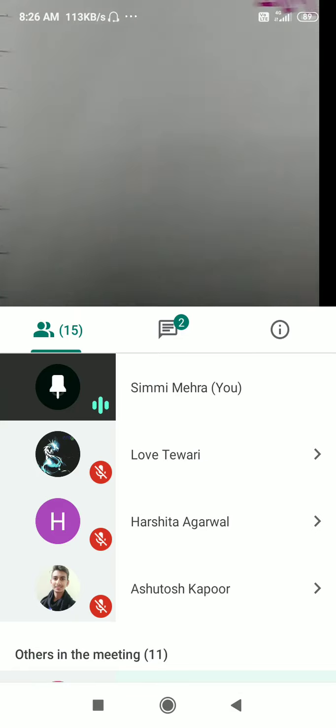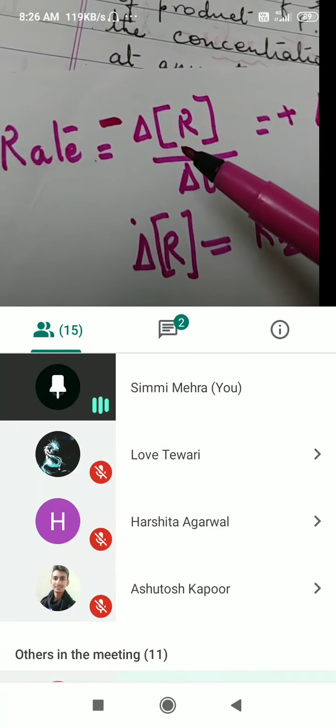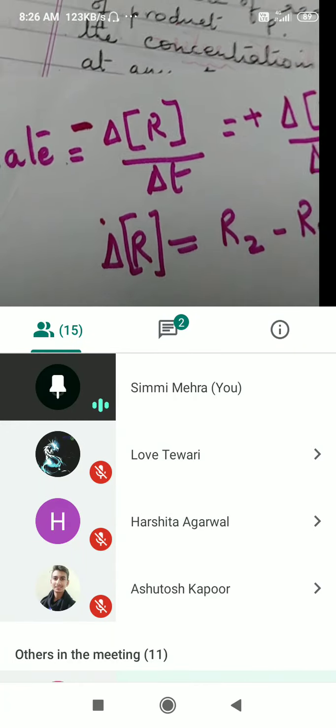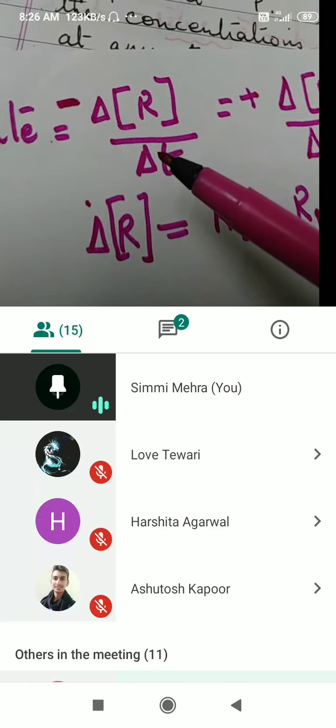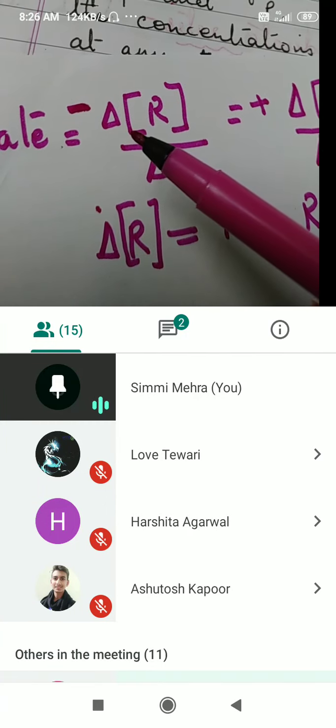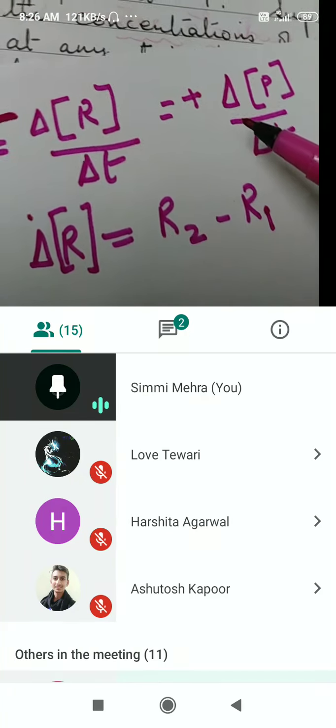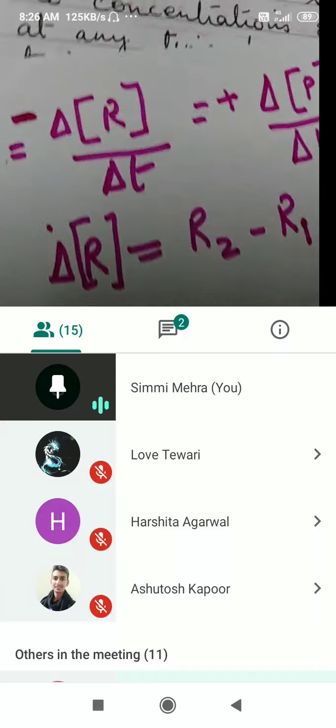So this is how we can determine the rate of a chemical reaction, either with respect to reactant or with respect to product. With respect to reactant, the value will be negative because the concentration of reactants decreases with time, and the concentration of product increases with time, so the value will be positive.